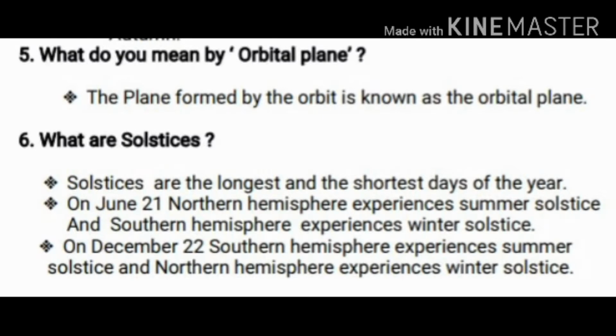Clear, children? Once again I'll repeat, what are solstices? Solstice is nothing but the longest and shortest days of the year. On 21st June, the northern hemisphere experiences the summer solstice and the southern hemisphere experiences the winter solstice. And December 22nd, the southern hemisphere experiences summer solstice and the northern hemisphere experiences what? Winter solstice. Clear, children? Okay, we'll move on to the detailed question.